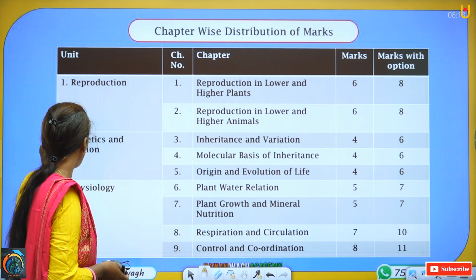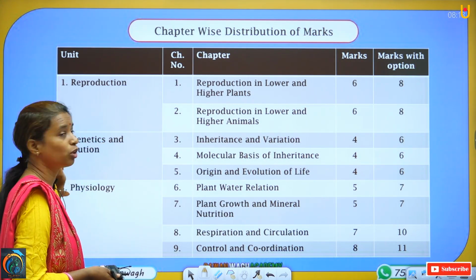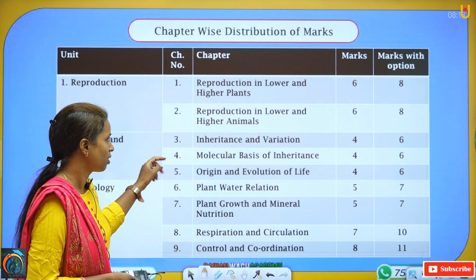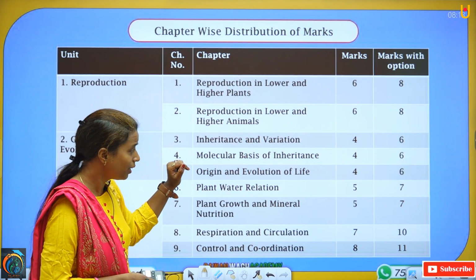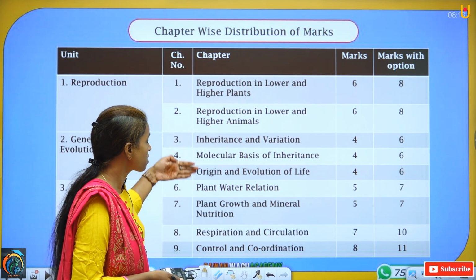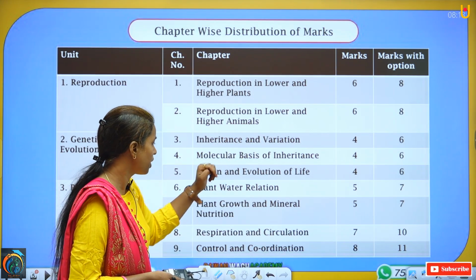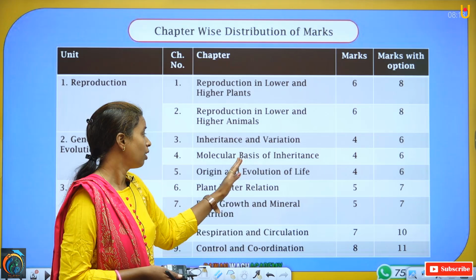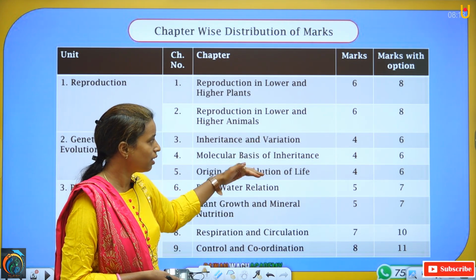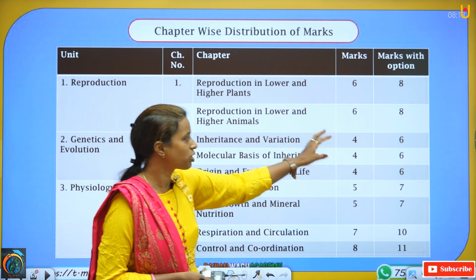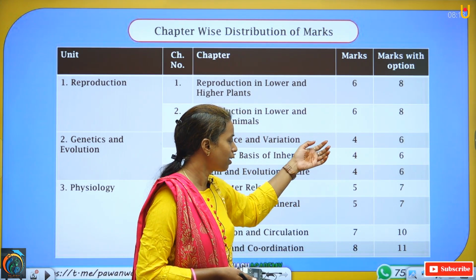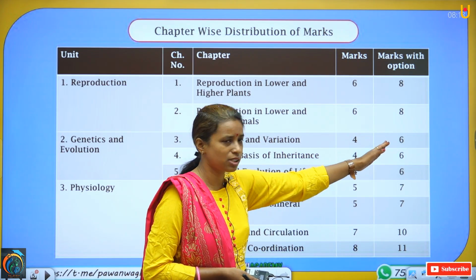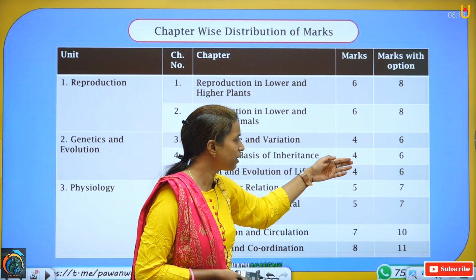Now unit number 2, genetics and evolution. This unit contains 3 chapters: inheritance and variation, molecular basis of inheritance, and origin and evolution of life. These 3 lessons show the same distribution of marks, but they are minor lessons. Minimum marks 4 and maximum marks 6 for all 3 lessons.